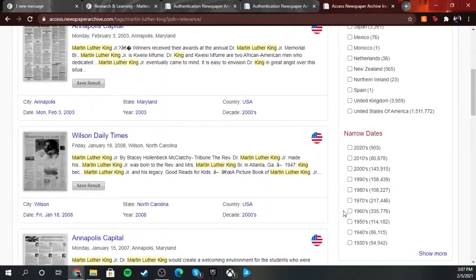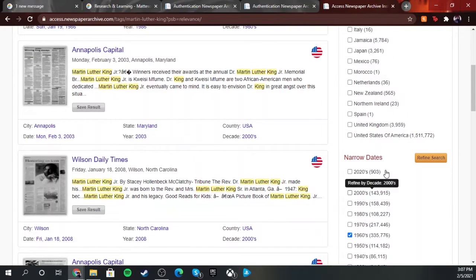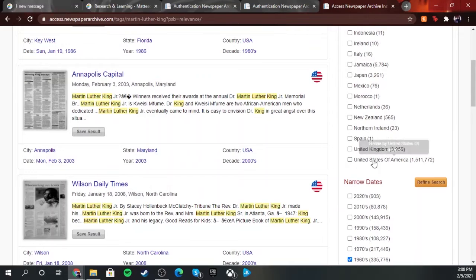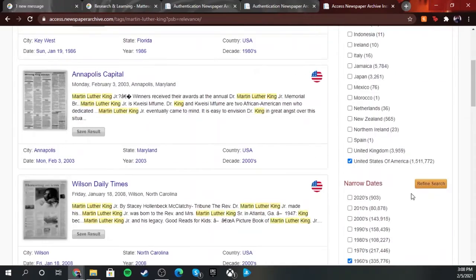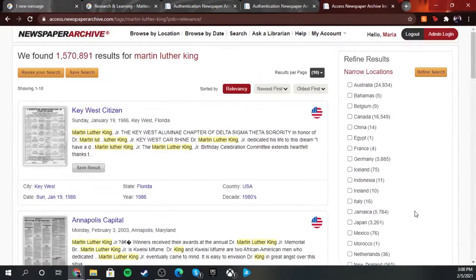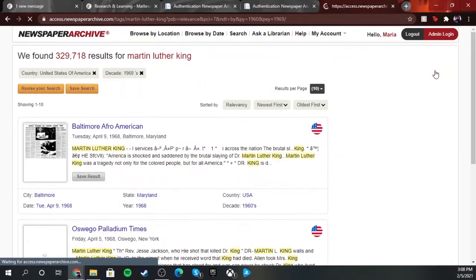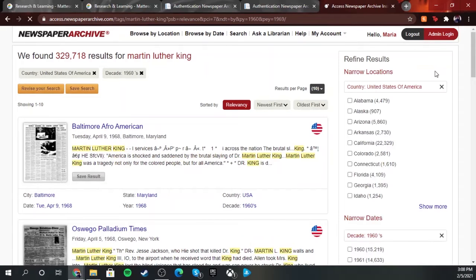I'm going to put it on the 60s, and I'm just going to do the United States of America, even though that is still a lot of different types of publications. You don't want to have the rest of these with them. There's going to be a million there that's going to pop up. So then you're going to go ahead and do refine search. As you're going to see, I picked the 1960s in particular because that is, unfortunately, when he was assassinated.